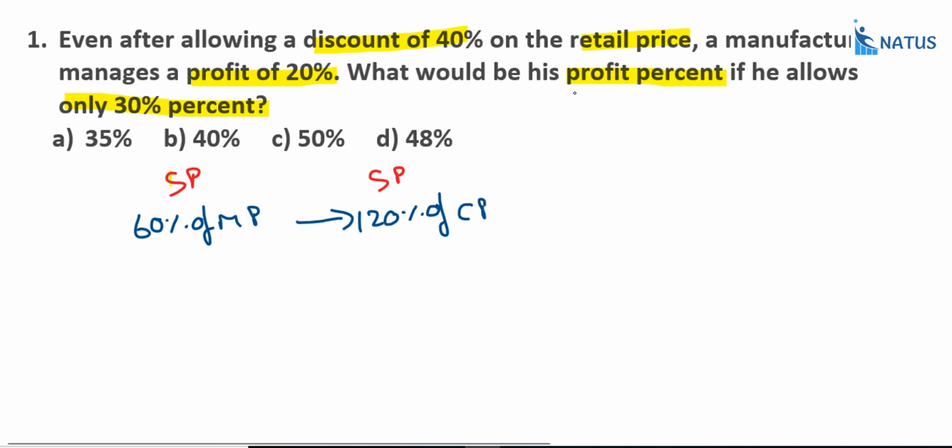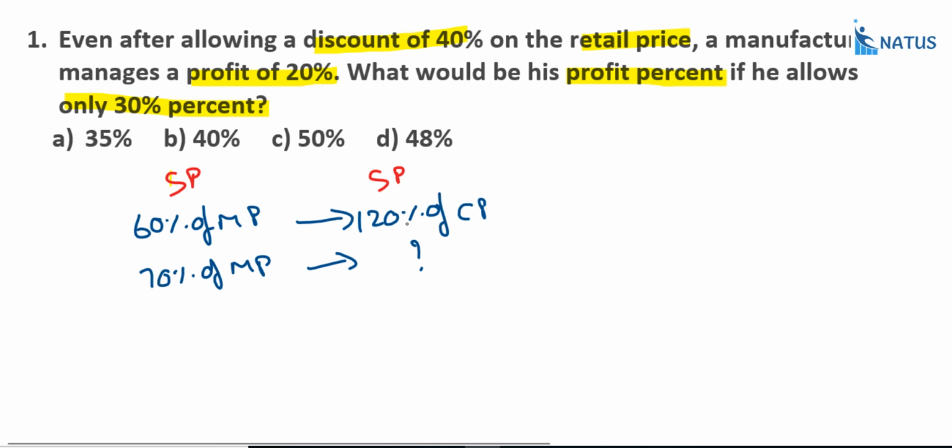Next, what happened if that person gives a discount of 30%? Suppose that person gives a discount of 30%, then what is the selling price? That is equal to 70% of the market price. This one represents the 40% discount, and this one represents the 30% discount.